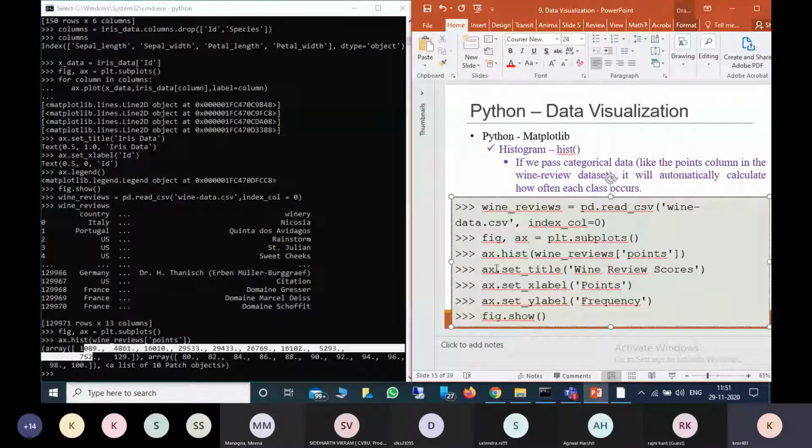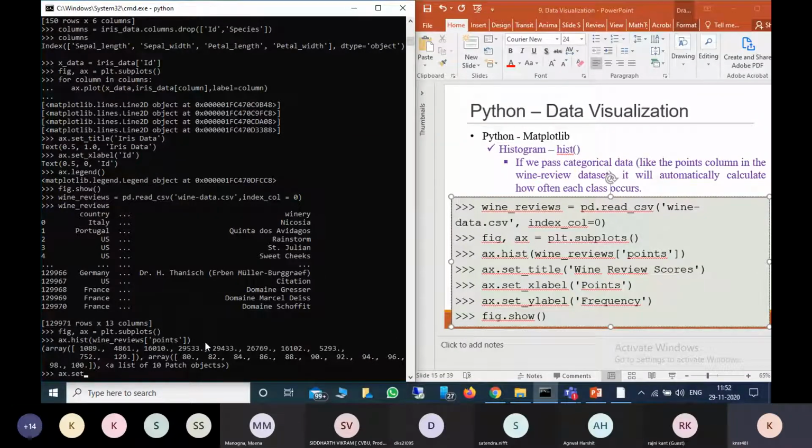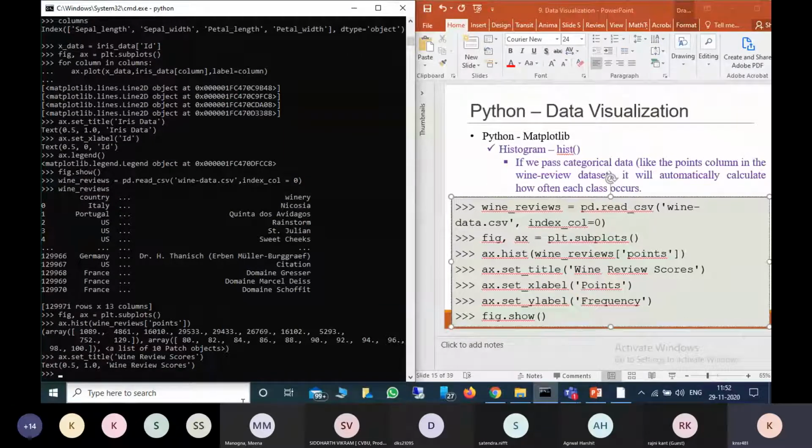Now I want to provide a title. For that, ax.set_title, wine review score. These are some survey data actually. Now I want to provide the X label. ax.set_xlabel, here I am giving the label as points.